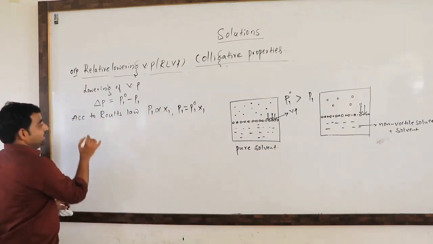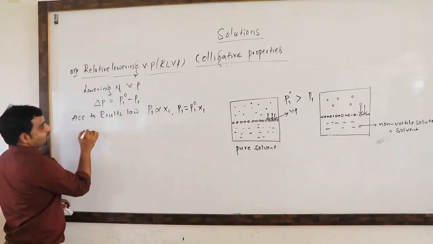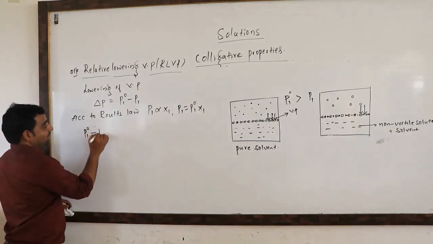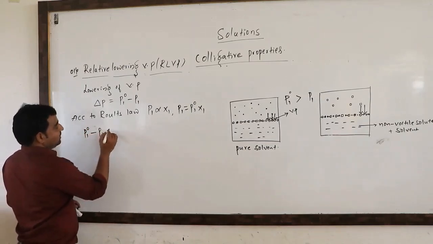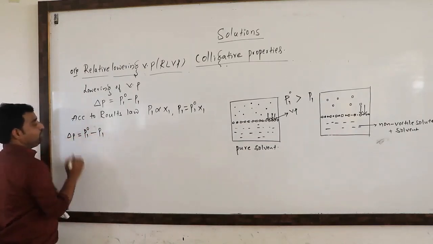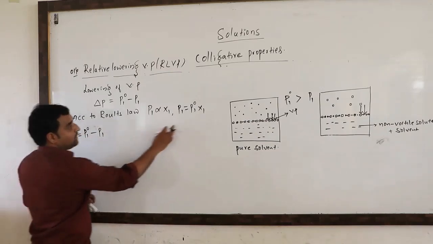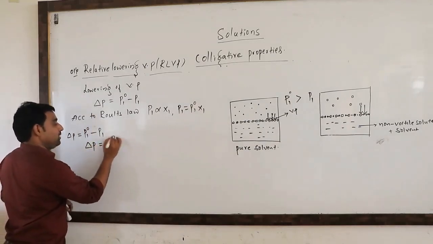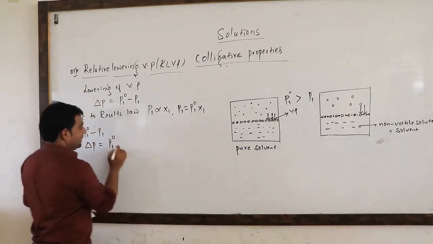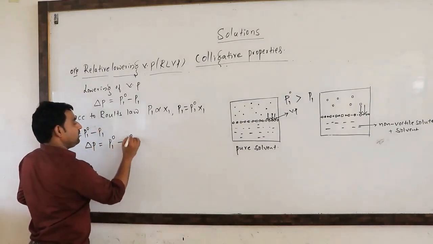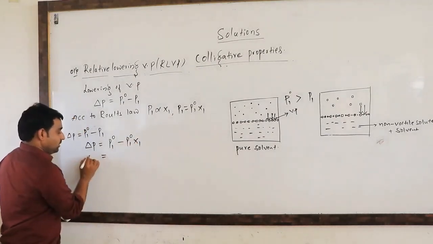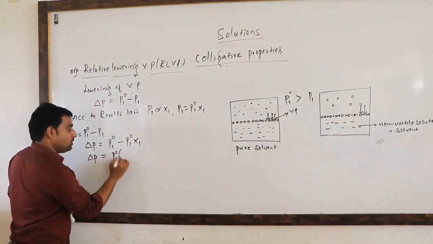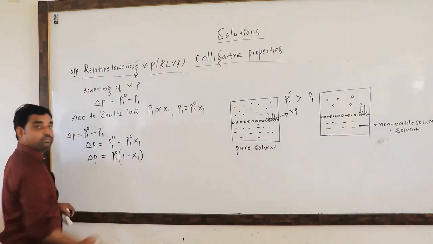So now delta P is equal to P1 naught minus P1, and P1 is P1 naught into X1. So delta P is equal to P1 naught minus P1 naught into X1. P1 naught is common here, so delta P is equal to P1 naught into (1 minus X1).